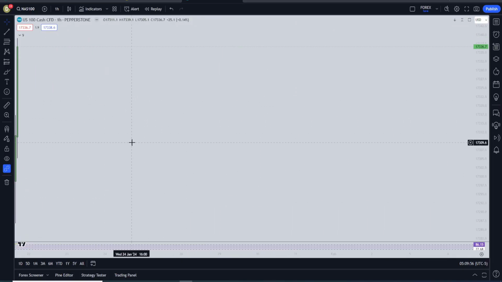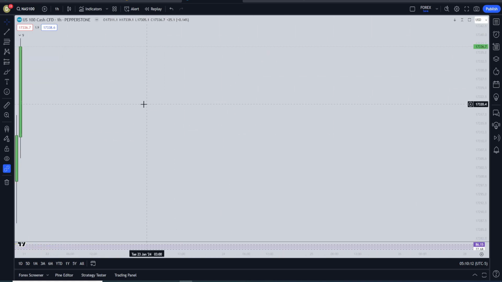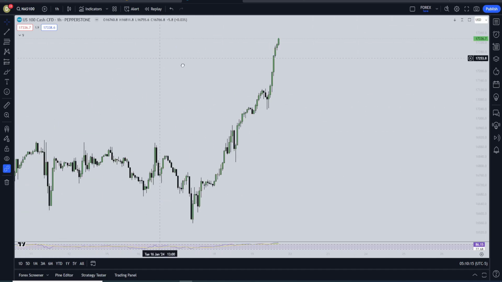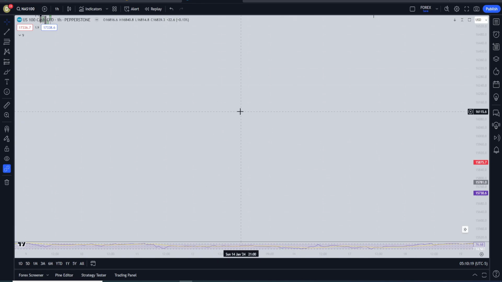Alright, so now we're on the charts and I'm going to be giving a brief explanation on how the ICT concepts work. Now, I'm not going to argue about if he copied it or not. We know that he did copy it because it's not his concepts. By looking at books in general about trading, you can find out that these concepts are just copies. However, I'm going to show you that they work and that you can implement them in your trading. First, I'm going to explain the basic concept of the fair value gap.